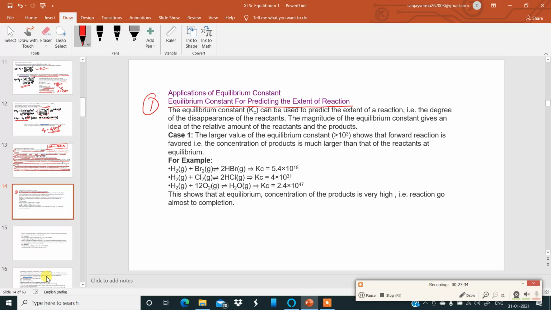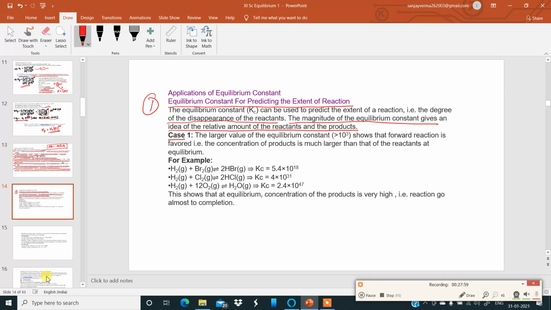By knowing the value of equilibrium constant and comparing it for the same reaction at different temperatures maybe, or for different reactions, it is possible for us to predict the extent of the reaction, that is, the degree of disappearance of the reactants. The magnitude of the equilibrium constant gives an idea of the relative amount of the reactants and the products.